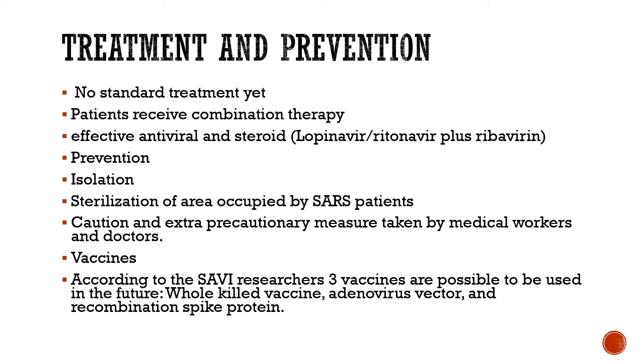And vaccines. According to the SAVI researchers, three vaccine candidates were developed, and in future there may be a vaccine for the SARS virus, but at present there is no vaccine. Those vaccines were a whole killed vaccine, an adenovirus vector vaccine, and a recombinant spike protein vaccine. But those are actually in the trial phase and are yet to be developed. Okay.